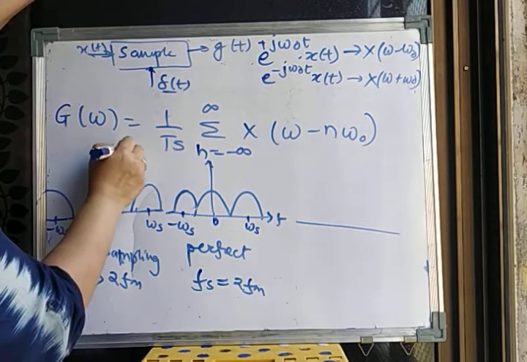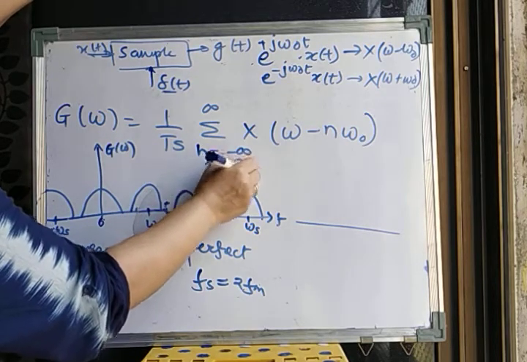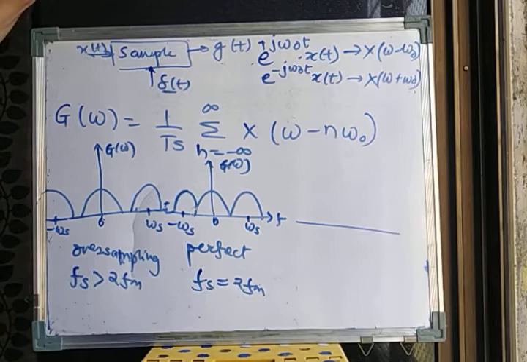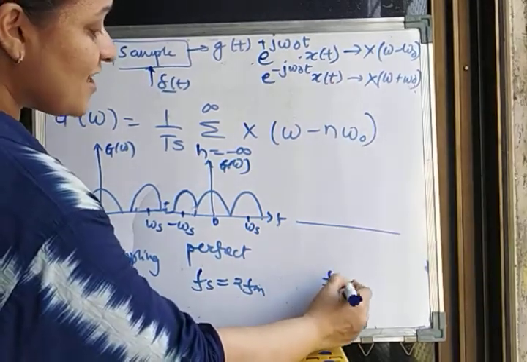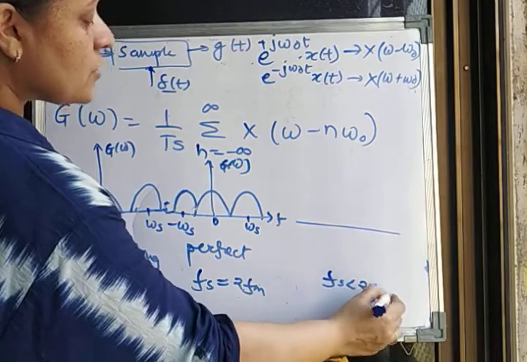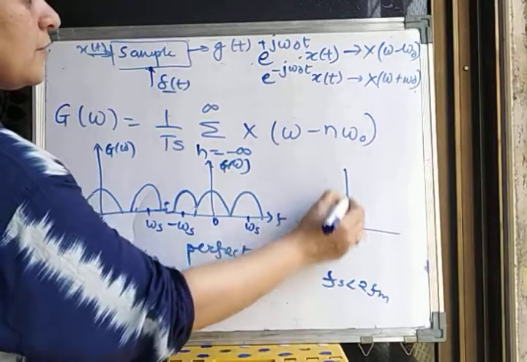This is G of omega, and this is the frequency axis. Every time you have to mention this whenever you are drawing it. And now the last case, when Fs is less than 2 Fm, that means I am considering a smaller value of omega s. So what is the resultant?